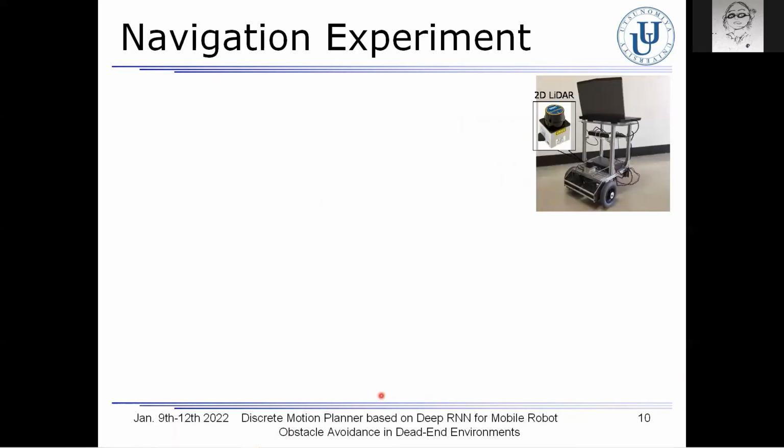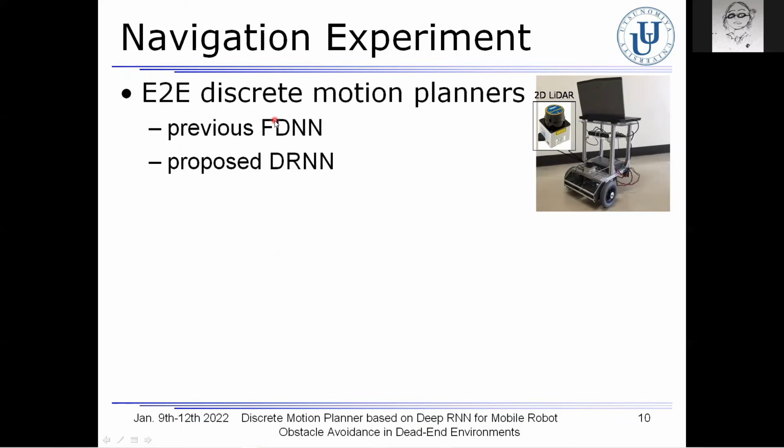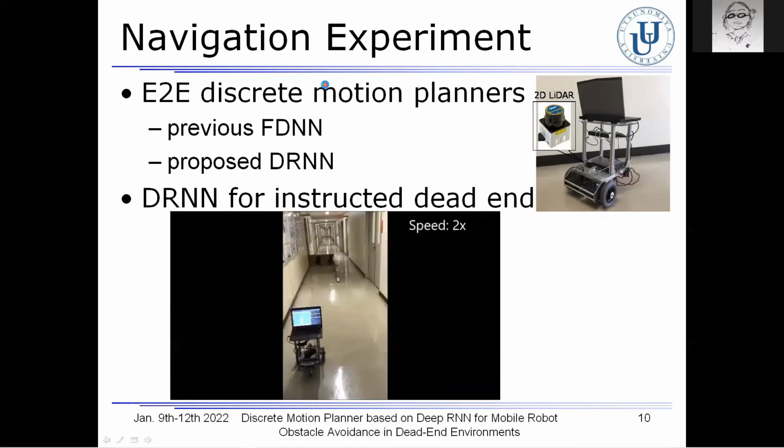In this experiment, a mobile robot equipped with a 2D LiDAR, as shown in this picture, is used for autonomous navigation. For obstacle avoidance, our previous FDNN, which is a fully connected feed-forward deep neural network, and the proposed DRNN, deep recurrent neural network, are applied to this robot. As you can see in this movie, for the dead-end environment, which was given for motion instruction, the robot based on the proposed DRNN successfully escaped from the dead end. For your information, the robot based on the FDNN failed in escaping from the dead end.